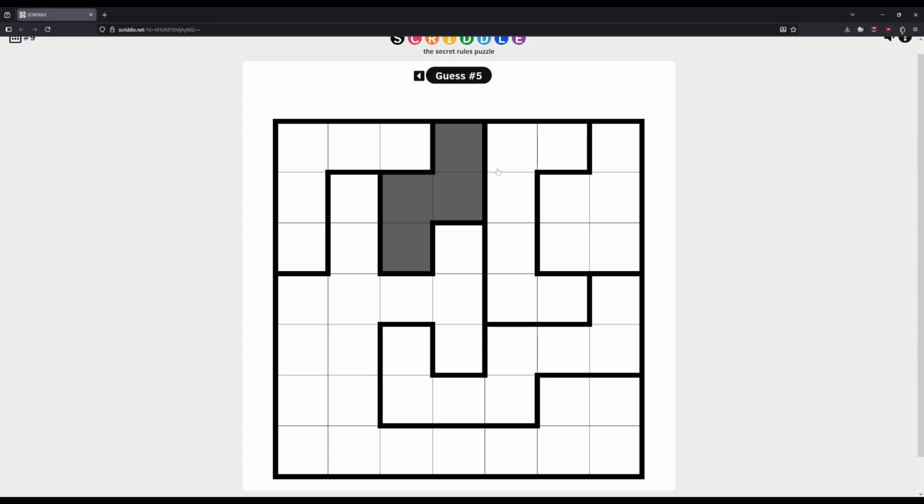Okay, so these 4 squares have to be shaded in because we know that every thick-lined shape here has to have no fewer than 4 and no greater than 4 shaded tiles. Now this one only has 5, and we know we can't put a tile here, according to the rules as I've got them, right? Which would mean that we would need these 4 to be shaded. But at this point I don't see how the puzzle has a solution, because putting a shaded tile here or here violates the other guess I had at what the rules are.